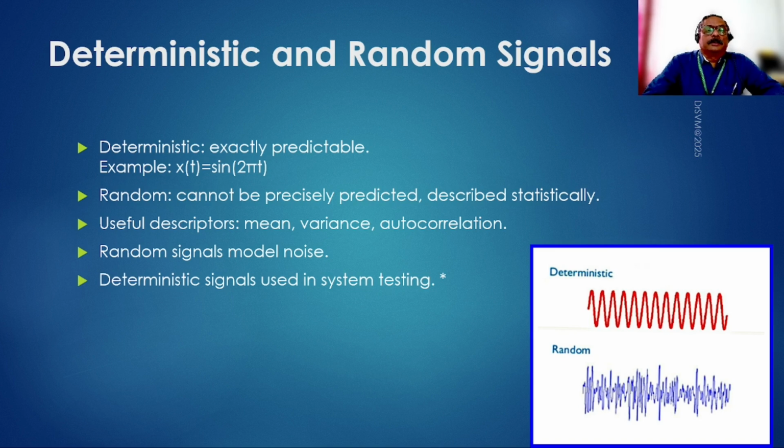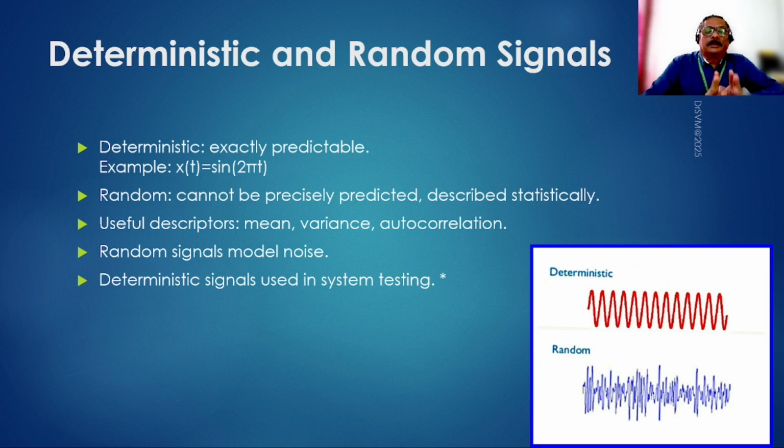Deterministic signals are used in system testing, whereas random signals model the noise. Noise is generated externally, from sources other than our signal generator and other than our system. Many other systems all around are generating signals which are not in our control. Therefore we can't predict what comes at any given time, and that whole thing is noise.